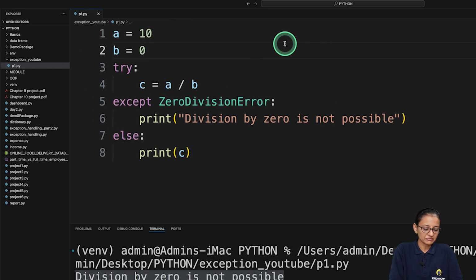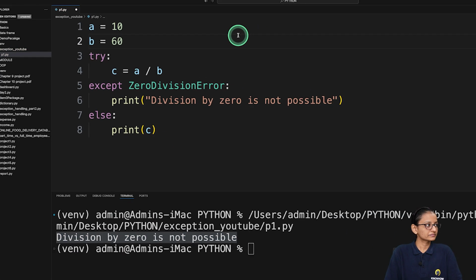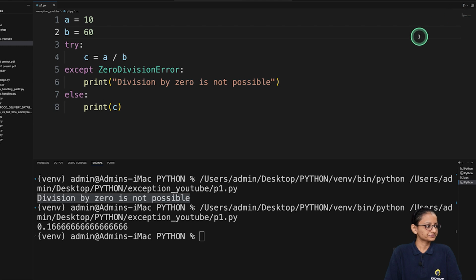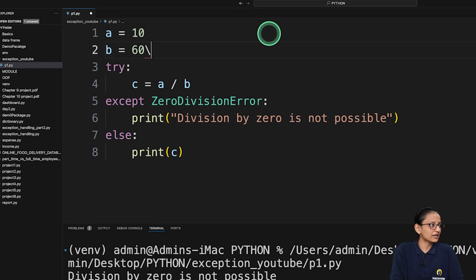Now let's say I am assigning 60 here. Save this and run it. So here the answer is shown. Now what if my program generates an exception which is not division by 0? So let's say here I am assigning hello.